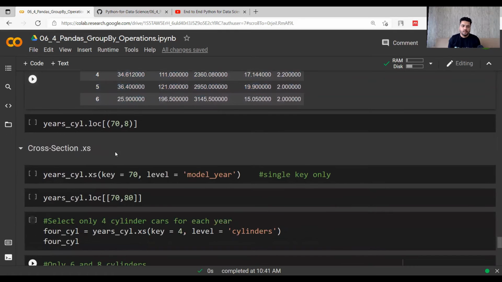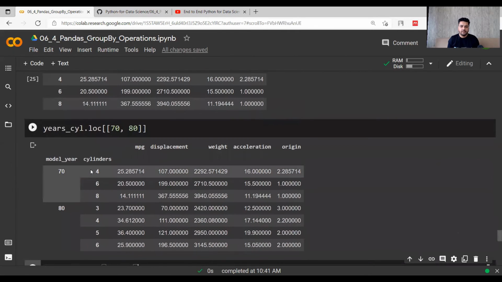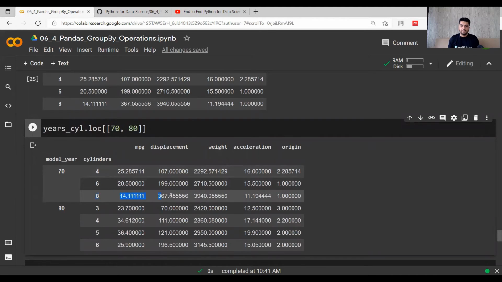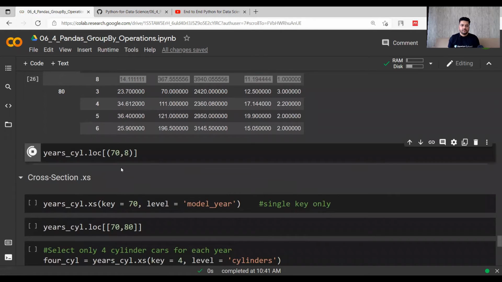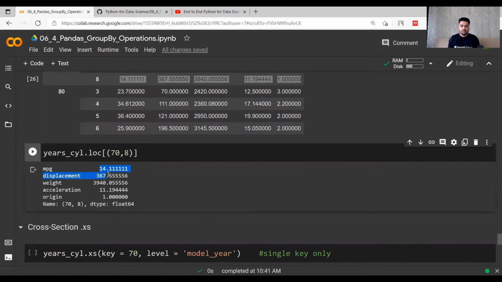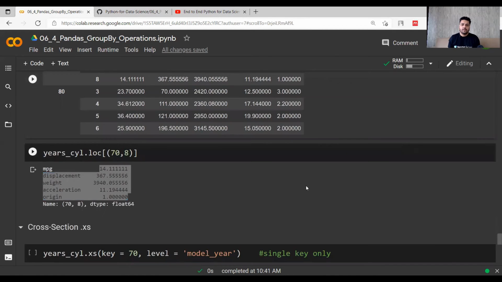Now if I look at 70, 8, 70, 8 means that within the year 70, having 8 cylinders, this should be the output, right? Let's see how it prints. So 70, 8 gives me values of MPG, displacement, weight, acceleration, and origin. These are the 5 values that were highlighted by me here. So this is how we can access. I hope that you are getting a basic idea of how to do the grouping within the columns and how to access the values within that.